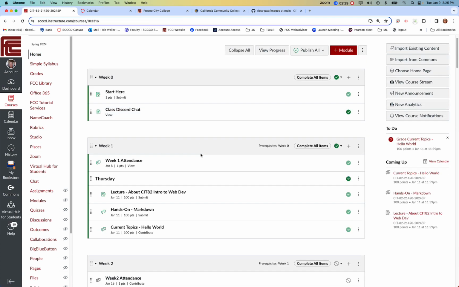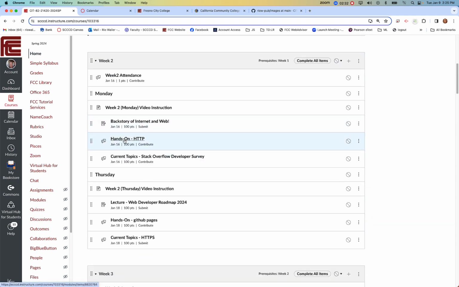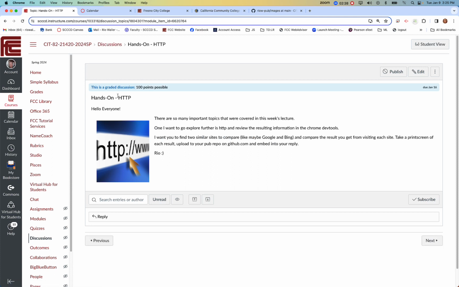Now, the second item for this week is a hands-on experience that I think is really important. What you're going to do here is actually learn a little about HTTP by way of learning about DevTools. I want you to find 2 sites that have a similar target audience, and then I'm going to show you how to use Chrome DevTools to peer behind the curtain, so to speak, or in this case behind the web, inside the browser, to compare these sites from a performance and files perspective, okay?